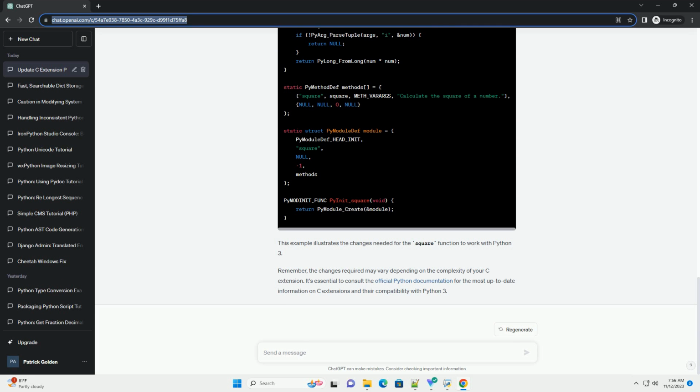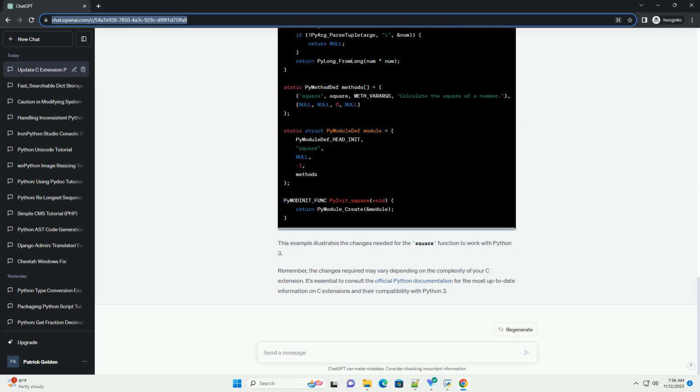Prerequisites: understanding of C programming. You should be familiar with C programming to follow along. Python 3 installed: make sure you have Python 3 installed on your system. The first step is to identify the changes needed for Python 3 compatibility. Key differences include the handling of Unicode, integers, and the PyInt object structure.